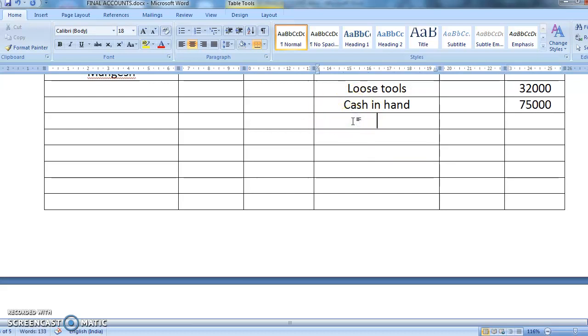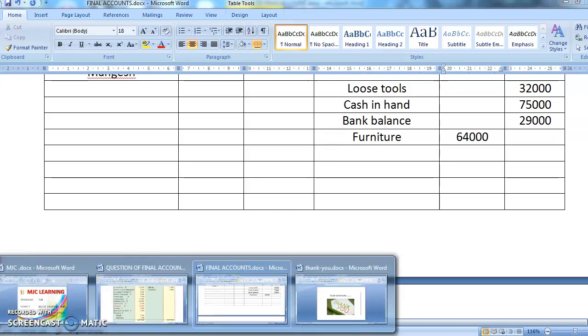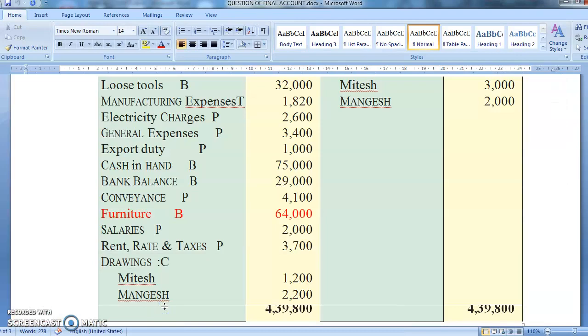Another was bank balance. Yes, bank balance was 29,000. And then you had furniture, which was 64,000, which has an adjustment. So furniture was 64,000.